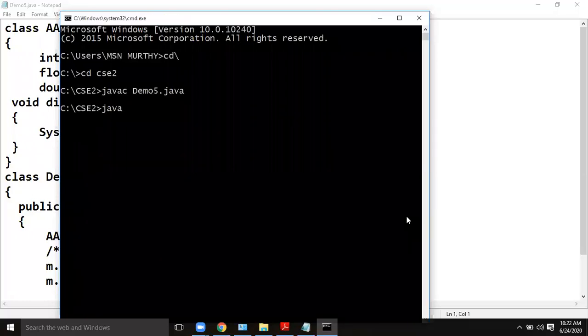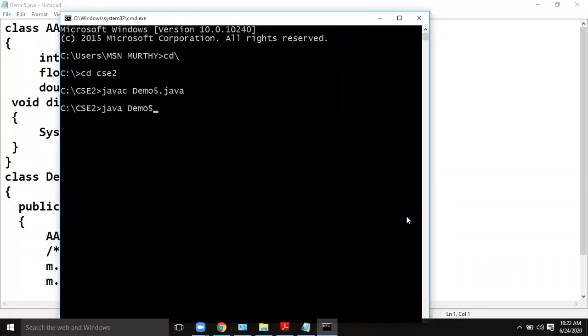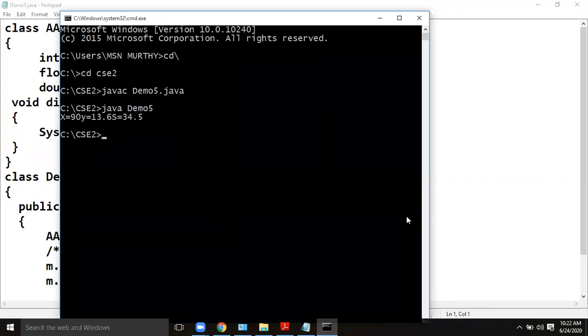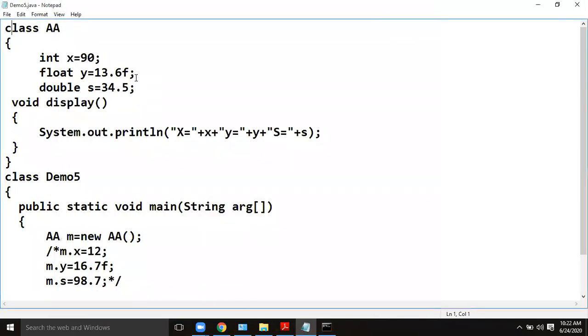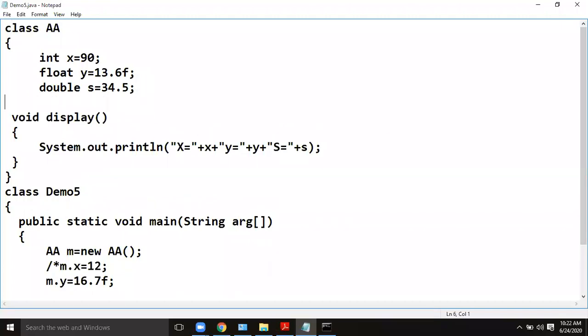Okay, run this. How to run? java space Demo5. So what are the values? x equal to 90, y equal to 13.6, s equal to 34.5, because those are the values I have given here. Suppose if I want to get the values, for example, just a minute.